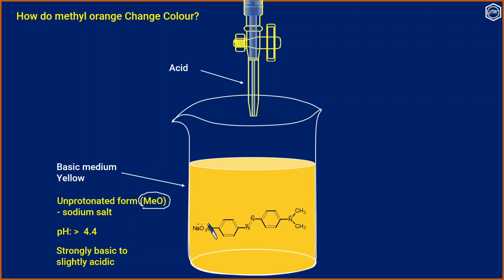Here the pH will be more than 4.4. Now this is the benzenoid form, benzene ring. Now suppose that we add the last drop from the burette. Now let us see what happens.